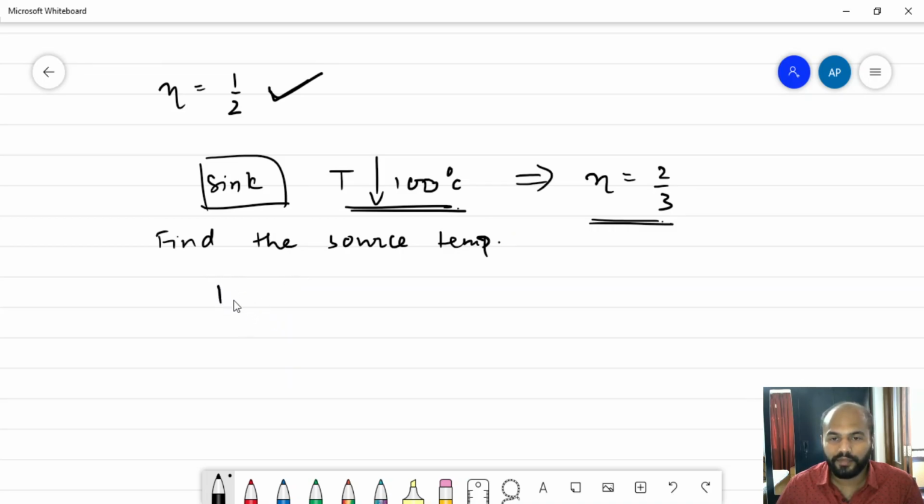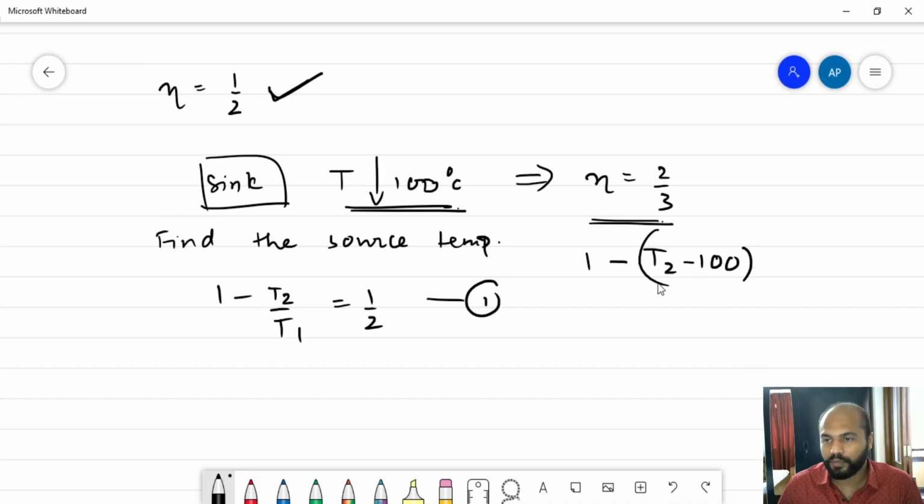So in the first case, we know that 1 minus T2 by T1 can be written as half. This is equation 1. This was the initial condition. And after that, what happened is 1 minus T2 minus 100 by T1. So the sink temperature got reduced by 100, the T1 remains the same, and the efficiency becomes 2 by 3. So now we're going to use the first equation and put it in the second one to get the final answer.